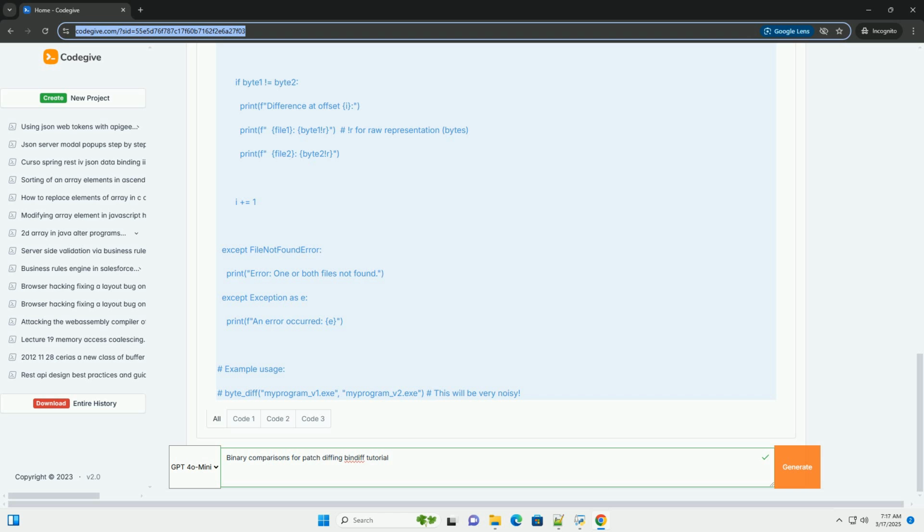What is binary diffing, or comparison? Binary diffing is the process of comparing two binary files, usually two versions of the same program, to identify the differences between them. These differences can range from small changes in functions to entire functions being added or removed. Why is binary diffing important?